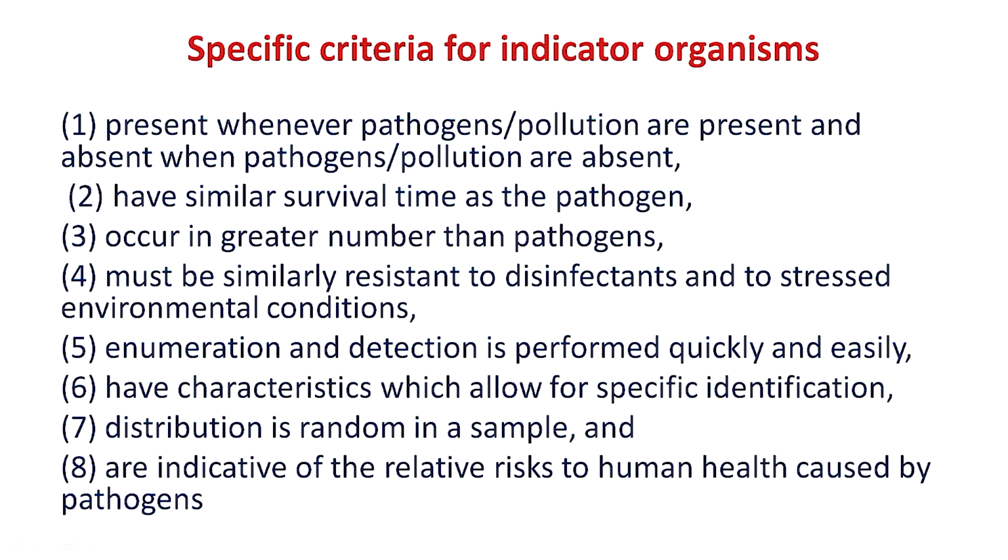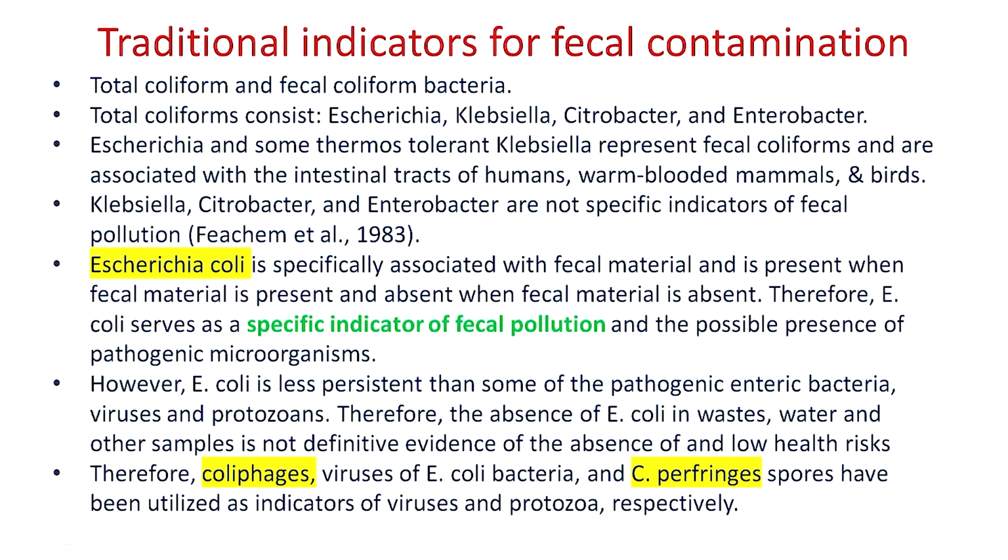What are the different criteria used for an indicator microorganism? The indicator microorganism should be present whenever pathogens or pollutants are present, and absent whenever the pollutant and pathogens are absent. It should have a similar survival time as the pathogenic microorganism, occur in greater numbers than the pathogen, and have a similar resistance to disinfectants and different environmental stressors. Its detection should be easy, and it should have characteristics which allow easy identification and be distributed in a random sample.